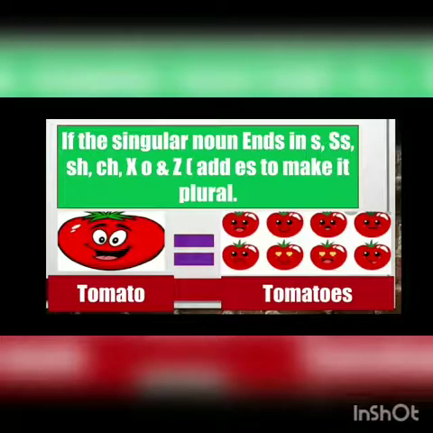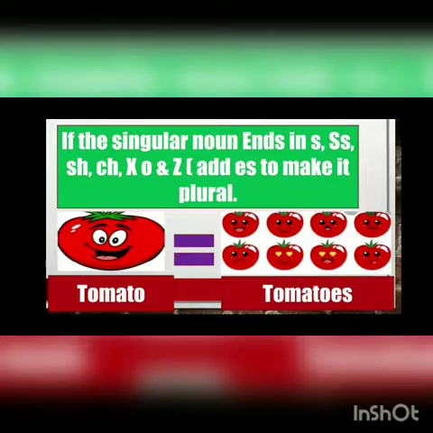Next one is if the singular noun ends with s, ss, sh, ch, x, o and z, then what are you going to add? Es you will add. Tomato, what have you done? Tomatoes. Bus, if I give the example, bus, what will you do? Buses. B-U-S-E-S. If I give dish, D-I-S-H, in the last, what is there? S-H. If you look, here is S-H. Correct. So what will you do? You will add E-S. Dish, dishes, to make it a plural form.